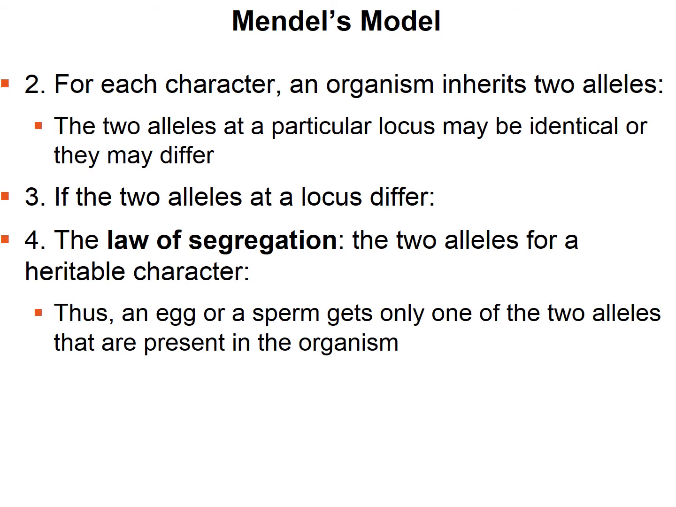And from these findings, Mendel came up with the law of segregation. This states that the 2 alleles for a heritable character separate during gamete formation and end up in different gametes. So an egg or a sperm gets only one of the 2 alleles that are present in the organism.